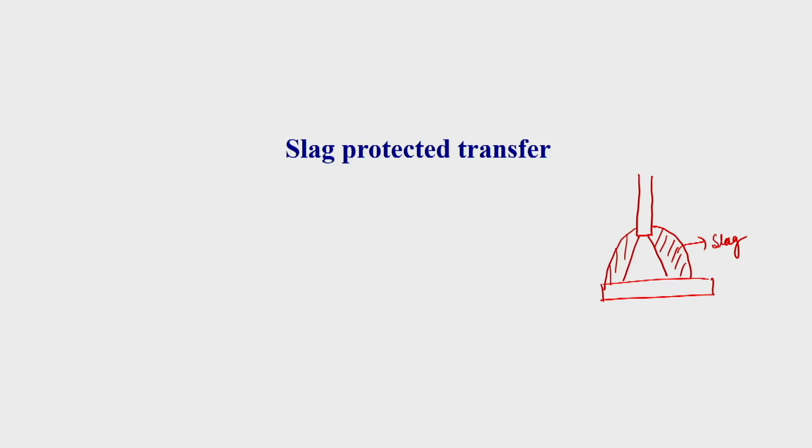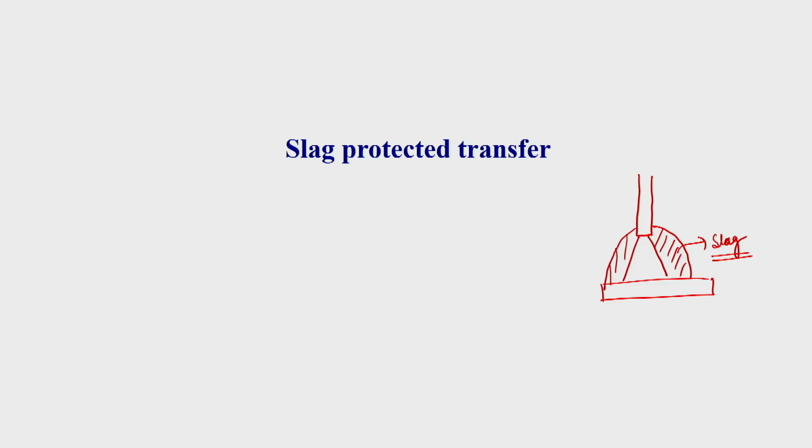Now, this slag protected transfer occurs where flux is used. In the submerged arc welding process, a separate container called a hopper is there, and from this hopper there is a continuous feed of flux. When this flux is burned, the burned flux is called slag. In flux core or separate flux supply welding techniques, the arc is covered by this molten slag or flux.